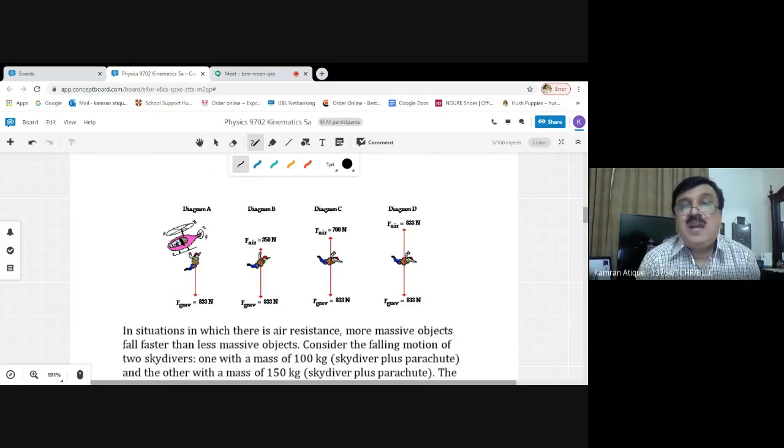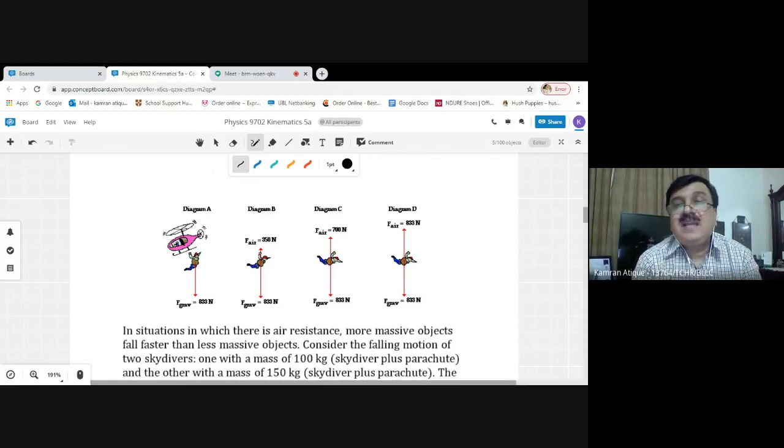So this is the moment of time which is being taken in such a way that at that moment, the downward mass is fixed. That's why the downward force of 833 newtons is fixed, which is obtained by multiplying 85 kilograms with 9.8 meters per second square. So 833 newtons is the downward force, 350 newtons is the upward air resistance. You can clearly see that when we subtract 350 from 833, the resultant force will be decreased. If the resultant force decreases, acceleration will also be decreased.